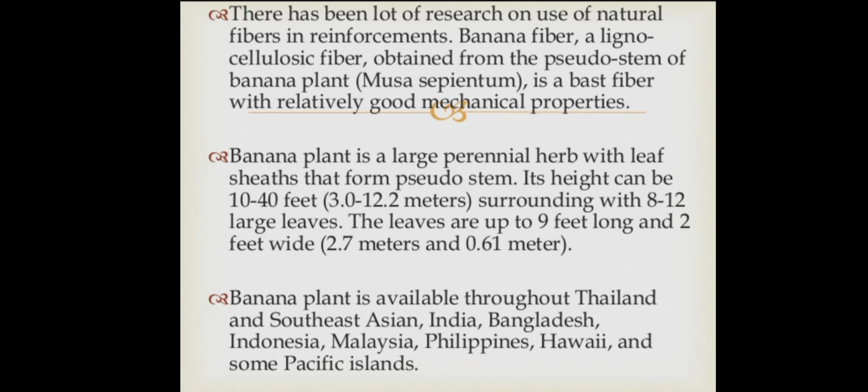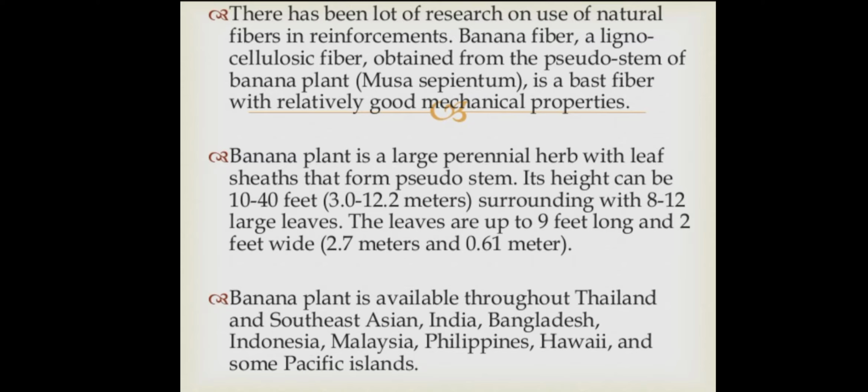There has been a lot of research on the use of natural fibers in reinforcements. Banana fiber, a lignocellulosic fiber obtained from the pseudostem of the banana plant, that is, the plant name is Musa sapientum, right, is a bast fiber with relatively good mechanical properties. The banana plant is a large perennial herb with leaf sheaths that form the pseudostem.